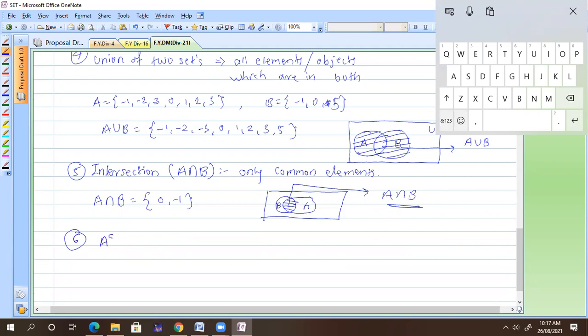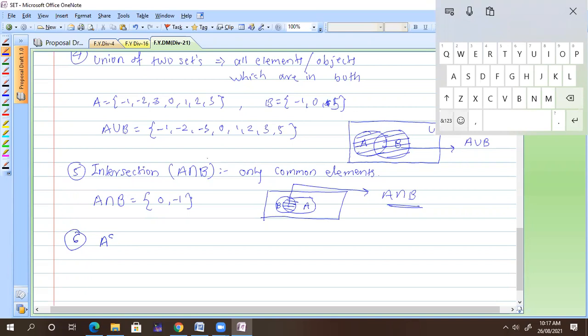Next we have the complement. When I talk about the complement, we should be precise about the universal set. The definition of universal set is the set which contains all the objects. So the set of real numbers would be the universal set, where everything is contained. When I talk about real numbers, the set of real numbers is the universal set.